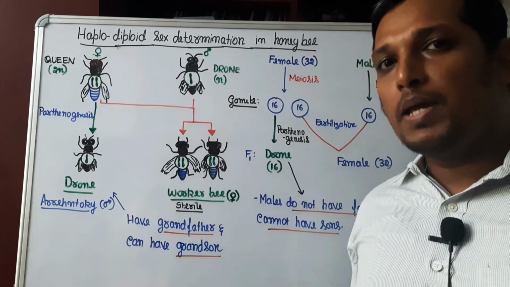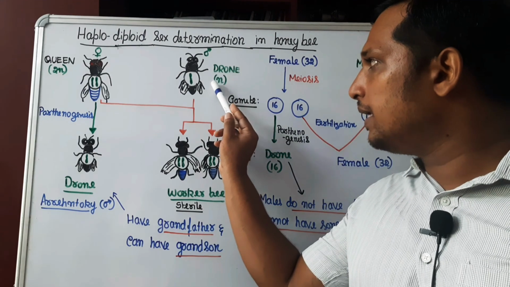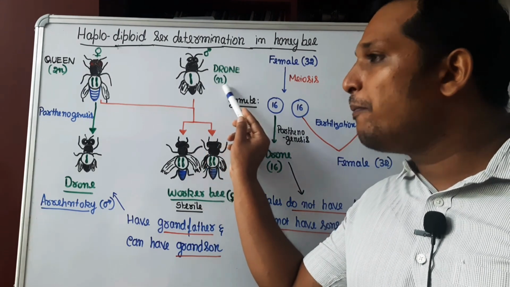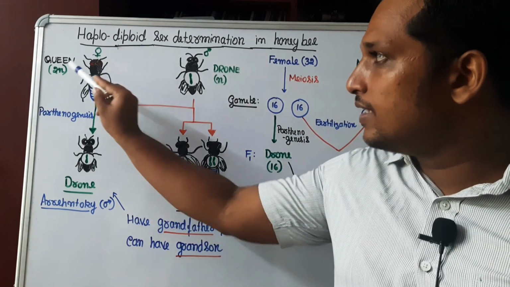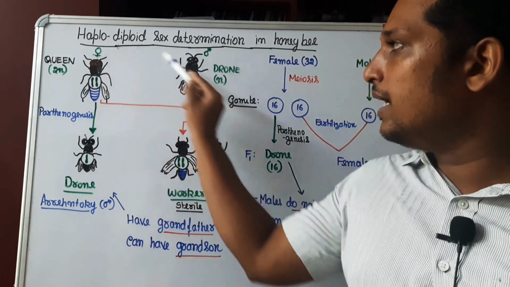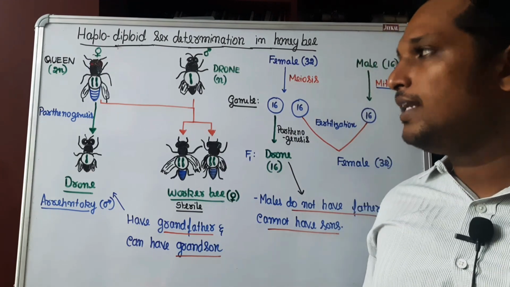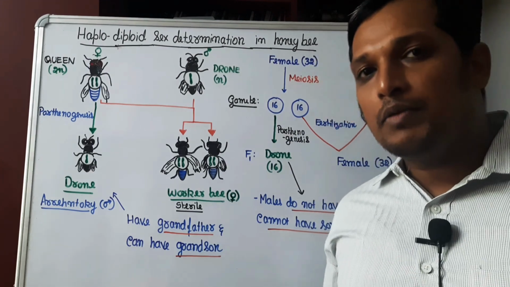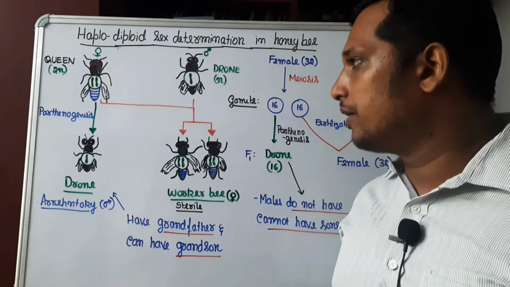Second one, male. Male is called drone. Drones will be having haploid set of chromosome as it is indicated here. So since female is diploid, male is haploid, sex determination is said to be haplodiplontic in nature. Whereas if you compare it with the humans, males are diploid, females are also diploid.